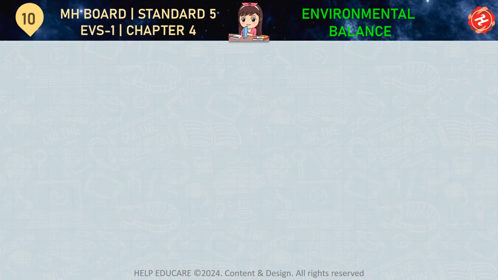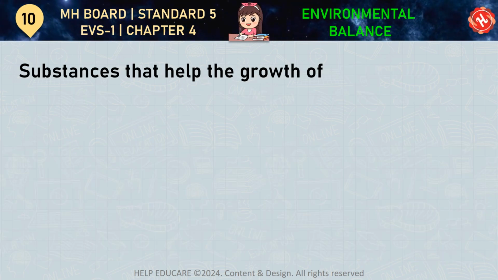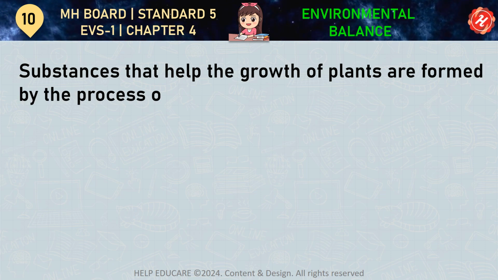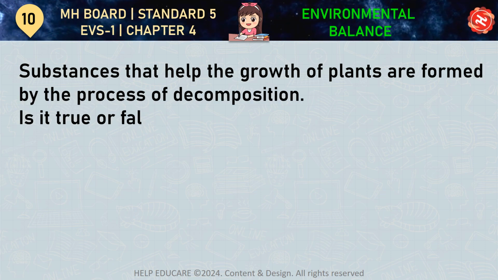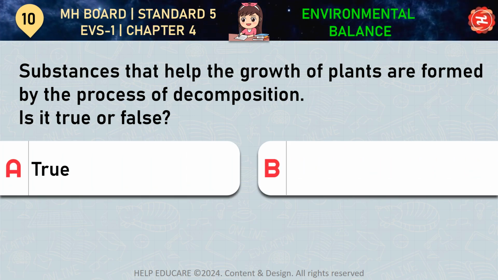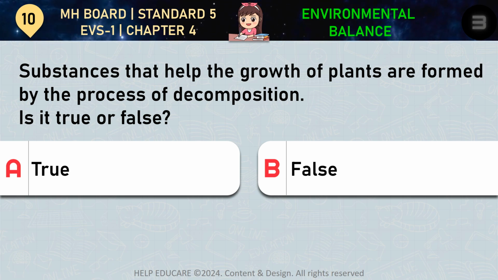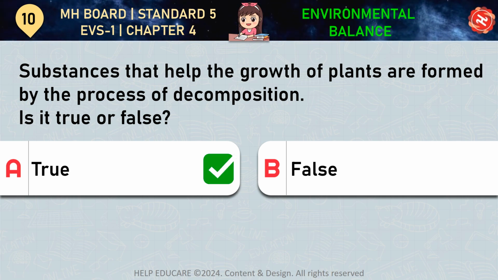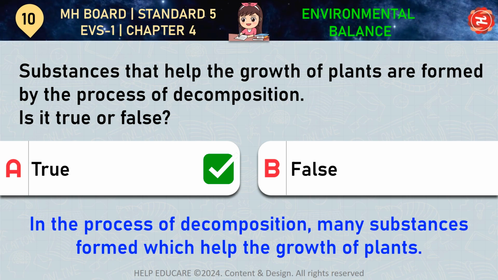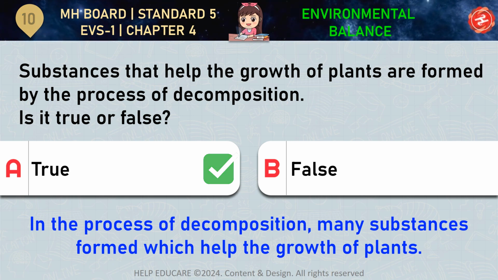Question number 10. Substances that help the growth of plants are formed by the process of decomposition. Is it true or false? Your options are A. True, B. False. Correct answer is option A. True. In the process of decomposition, many substances formed which help the growth of plants.